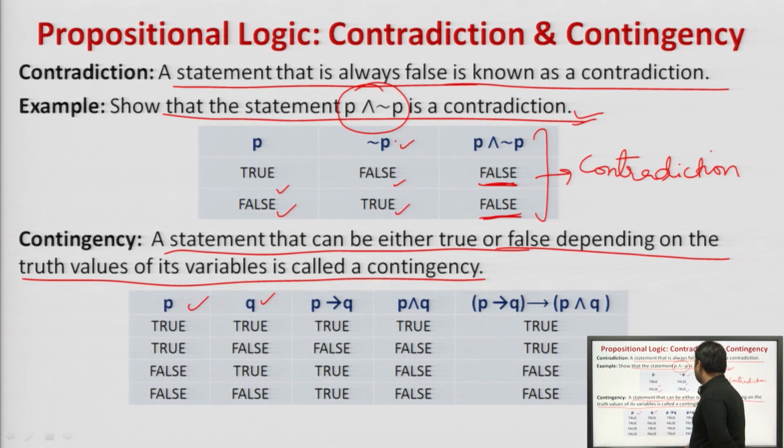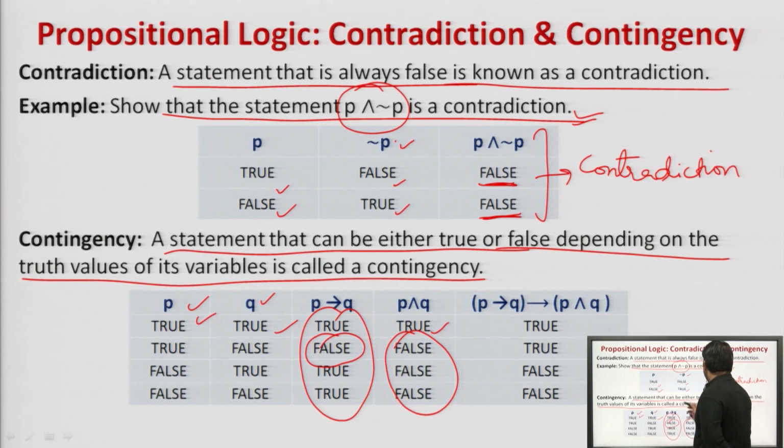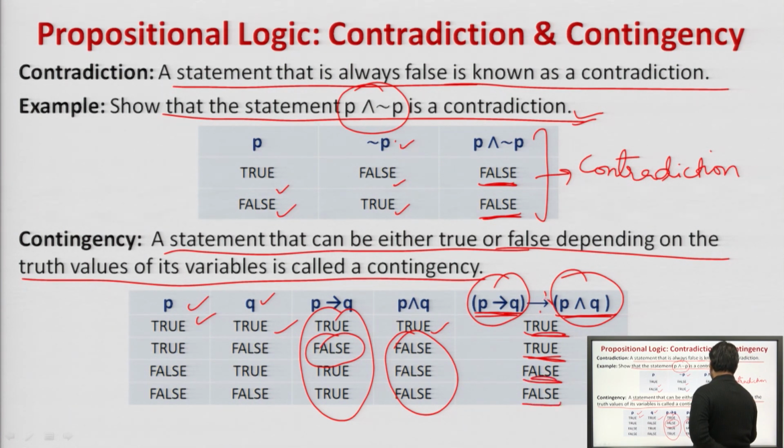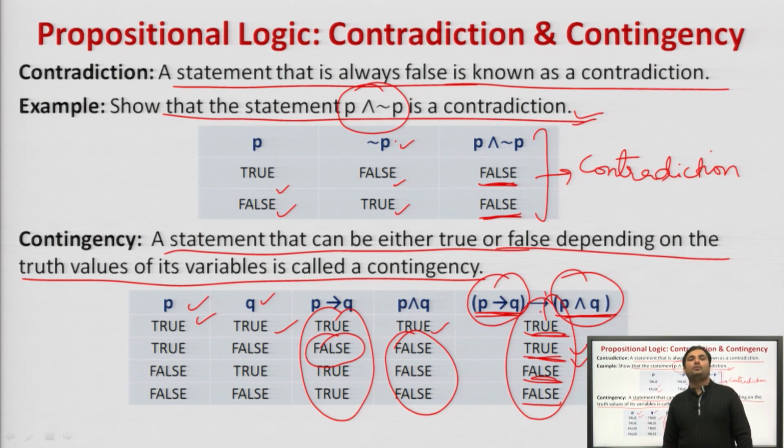Now, let us see an example of this. If P and Q are given to us, P implies Q is this, we all are aware of this. Now, P and Q, we all know this is true and true, then this is true, rest is false, agreed. So, what we will do, P implies Q and conditional of P and Q. If we do this, true, true will return true, false, false will return what? True. True, false will return false, true, false will return false. Hence, we can say that this is a contingency, a statement containing values as true and false in the last column.